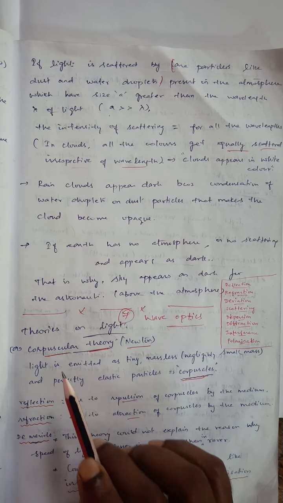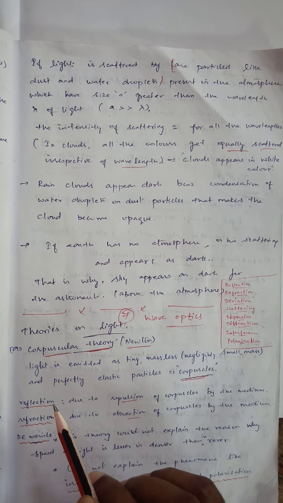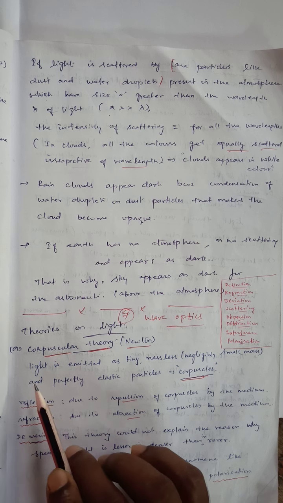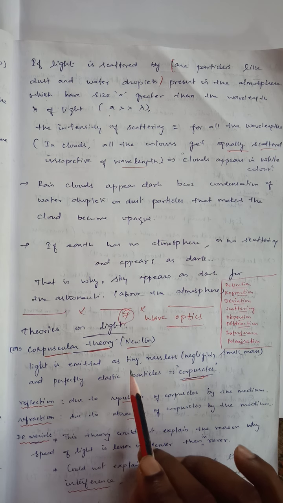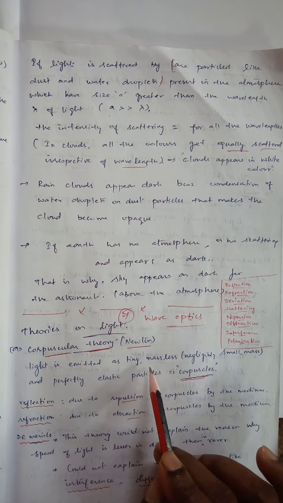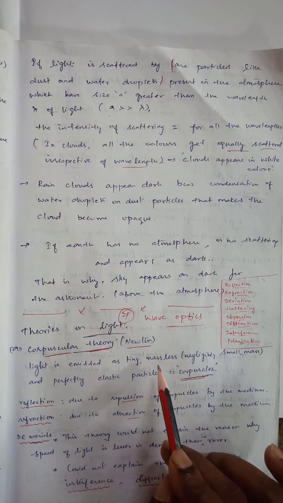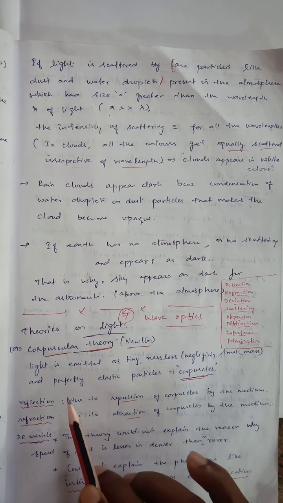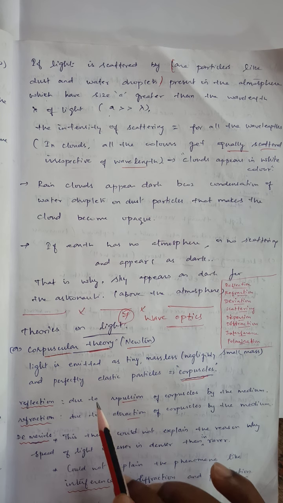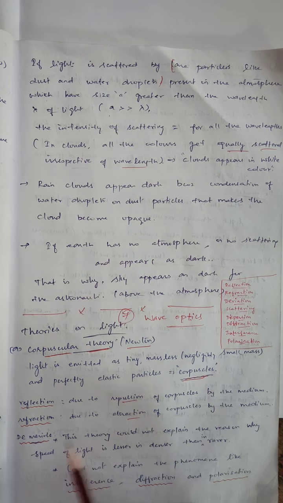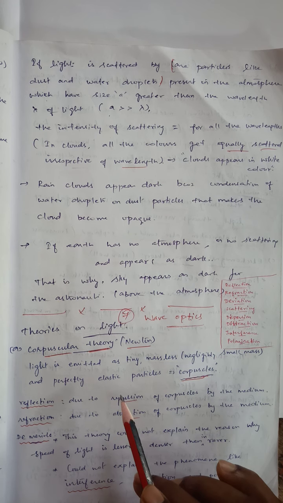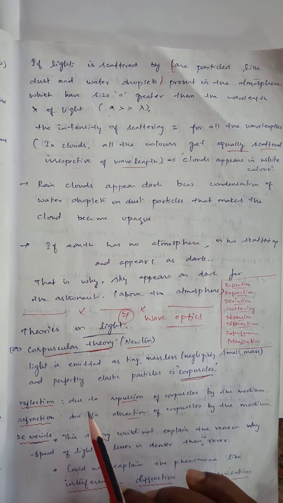First, what do you mean by corpuscles? If light is emitted as tiny, almost massless, negligibly small mass, perfectly elastic particles, those are called corpuscles. Clear? Very small things, perfectly elastic particles.